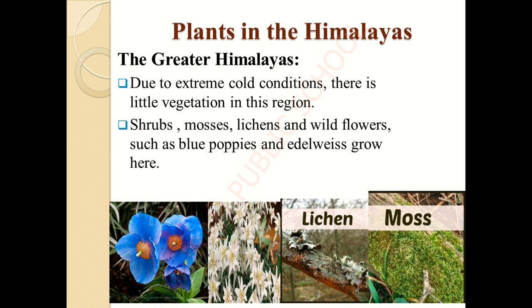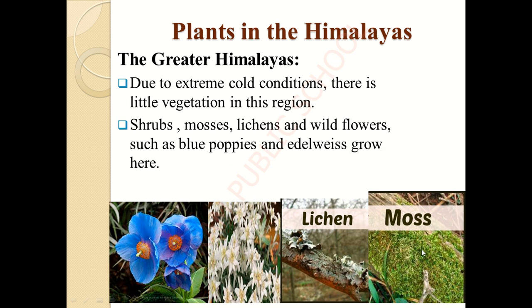So what is the climate there? Extreme cold condition. And due to this kind of cold condition, there will be only a little vegetation in this region. Along with it, there are only few plants which can grow here: shrubs, mosses, lichens, wildflowers, blue poppies and edelweiss.